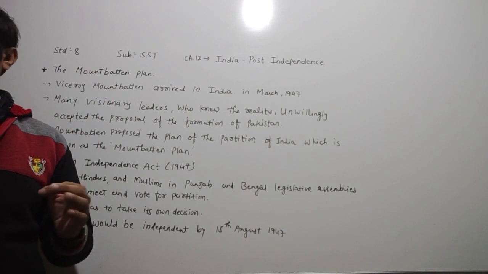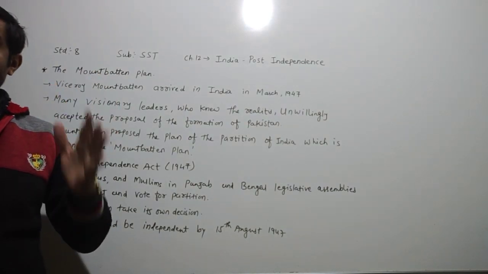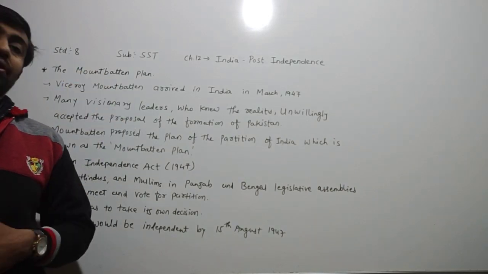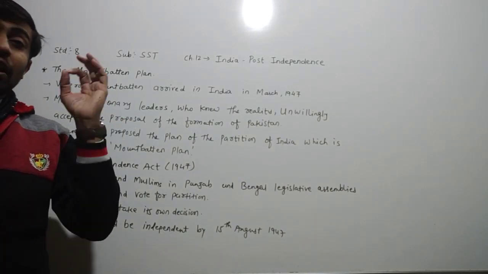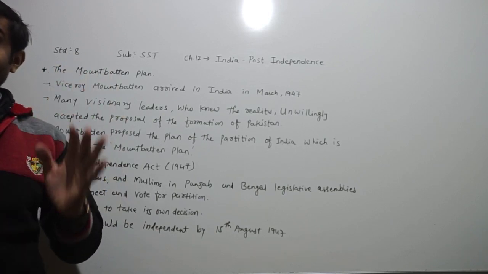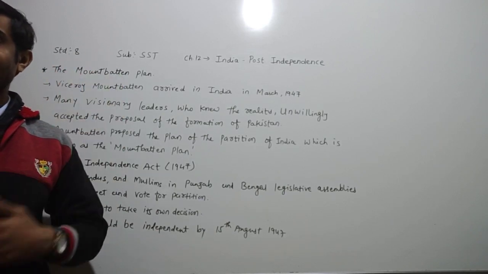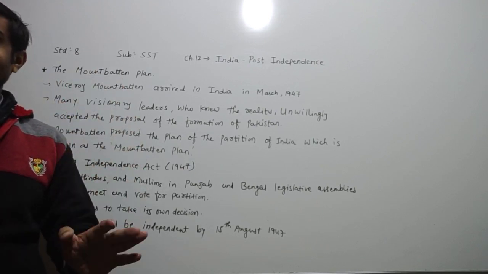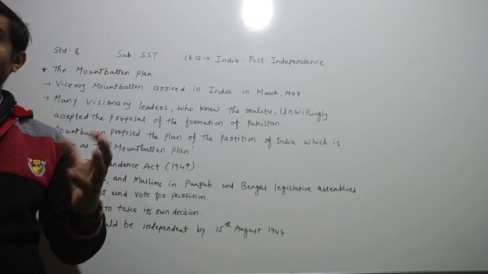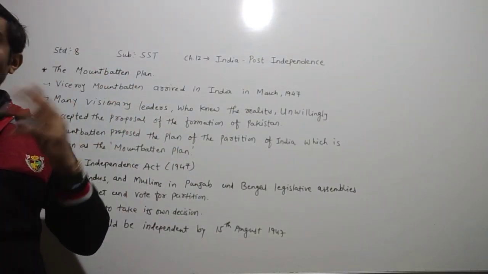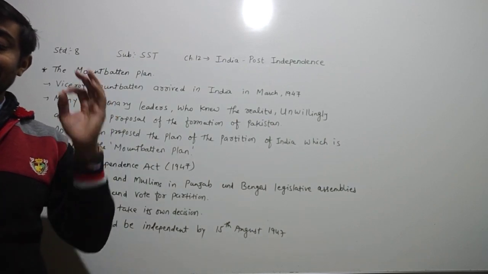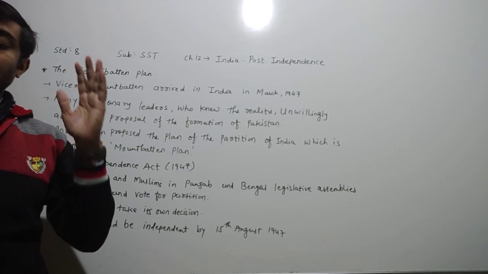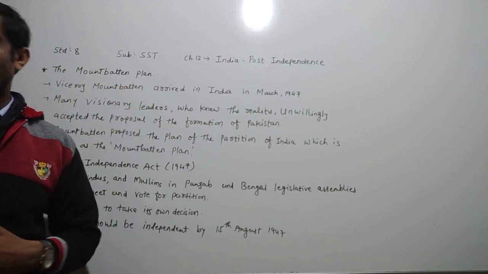Also dear children, we have to learn that after getting independence, India faced major challenges. These challenges are that approximately 80 lakh refugees came back to India from Pakistan. The second challenge was to integrate the 562 small and big princely states into United India. And the third major challenge was to build a stable political system that fulfills the expectations and hopes of the people to develop India as a strong nation.